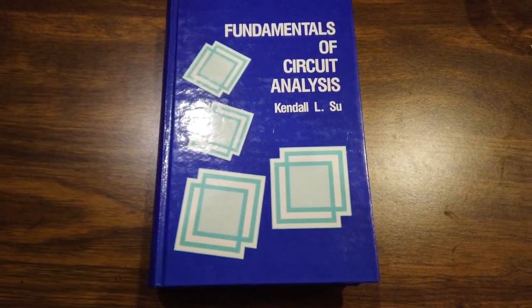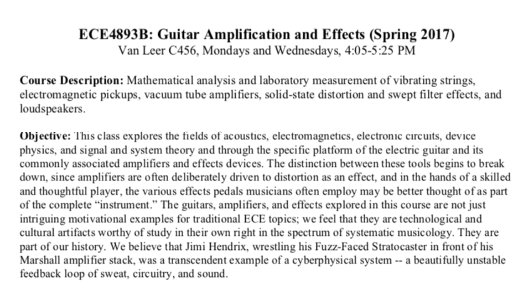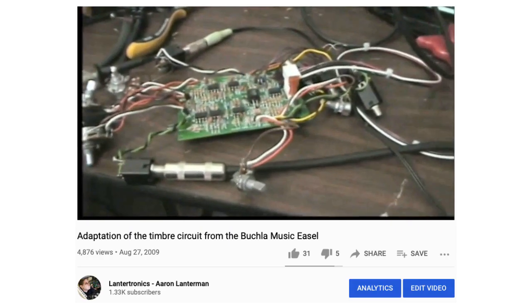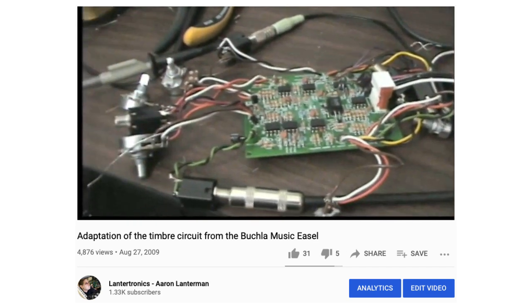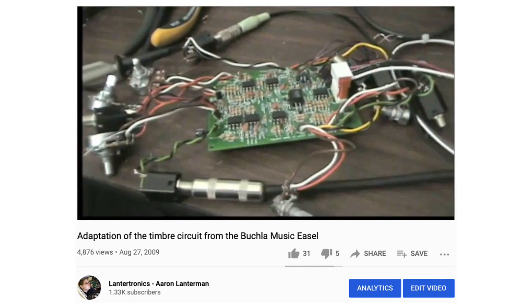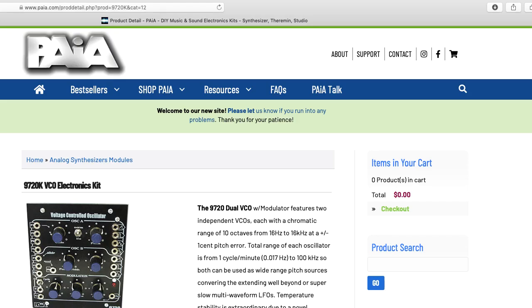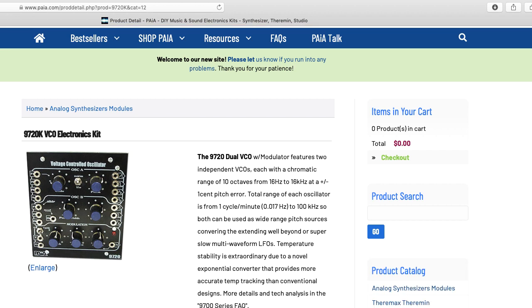Nobody actually cares. In addition to this class about synthesizers, I teach a class called Guitar Amplification and Effects. And although both classes cover different material, both have the same meta goals of getting you to develop an intuition about circuits.